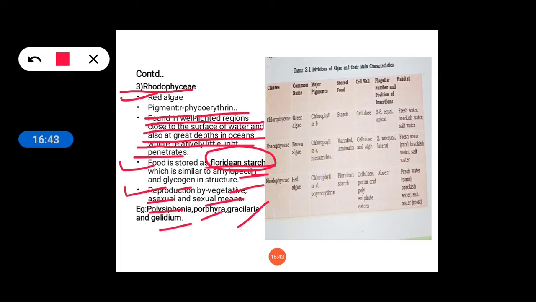Okay, and this is a very important table. Please go through this table. These are nothing but all the characters I have given in the slides, all put here in a tabulated form.